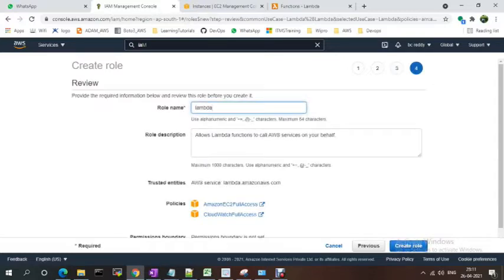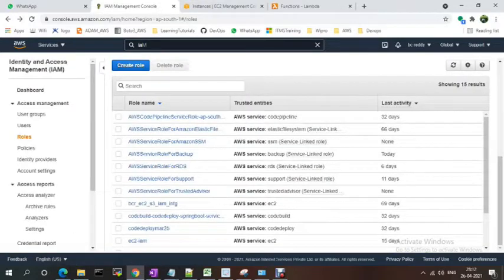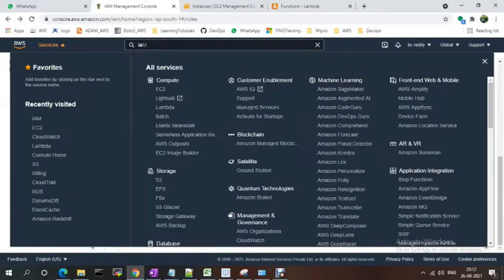The role name is EC2 and CloudWatch role. Just give a role name and create the role. So for my Lambda function to access EC2 and CloudWatch, I have created the role. My role is created. Now I need to go to the compute service.